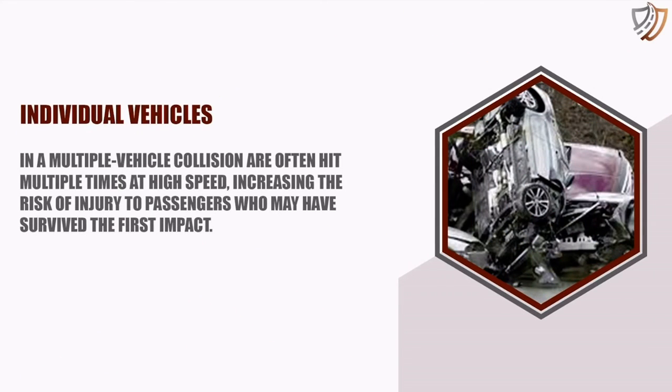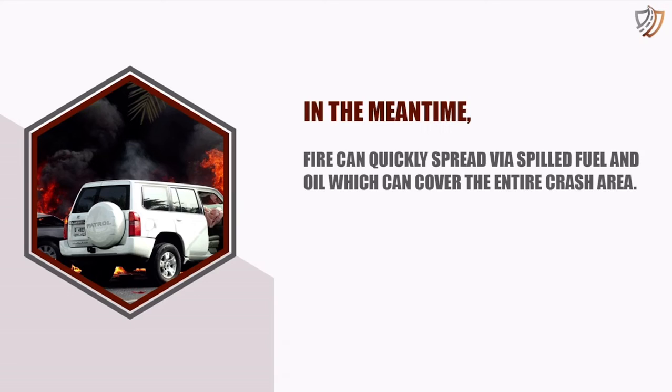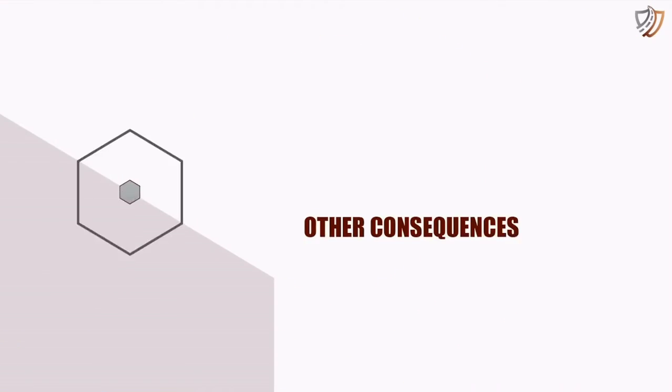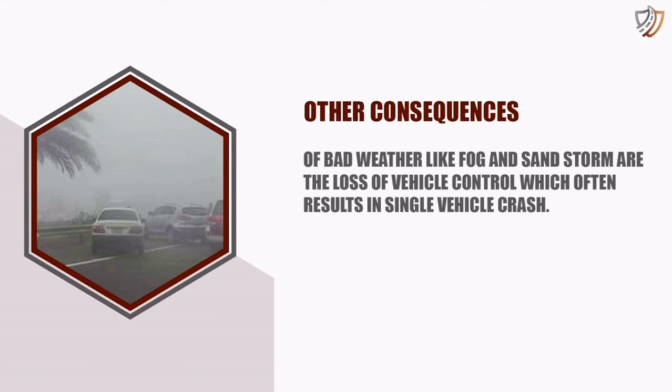Individual vehicles in a multiple vehicle collision are often hit multiple times at high speed, increasing the risk of injury to passengers who may have survived the first impact. In the meantime, fire can quickly spread via spilled fuel and oil, which can cover the entire crash area. Moreover, because multi-car collisions often result in blocked roadways, it's often difficult for fire and rescue vehicles to get to the crash site quickly. Other consequences of bad weather like fog and sandstorm are the loss of vehicle control, which